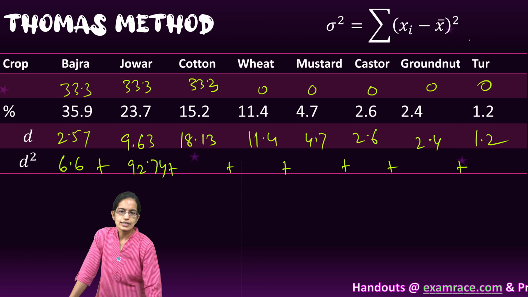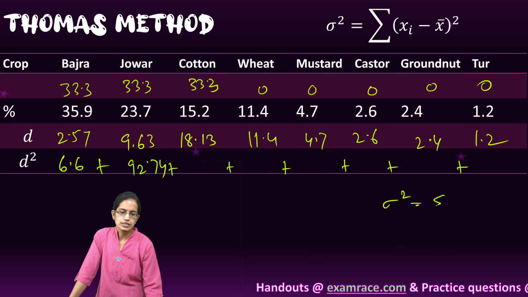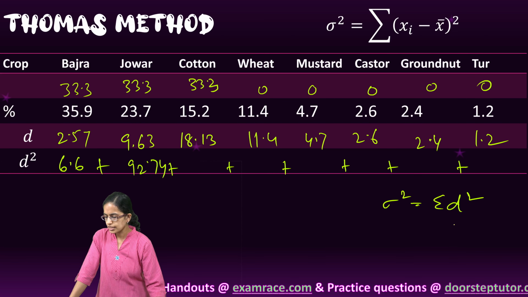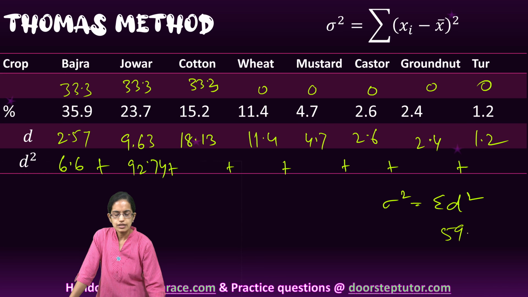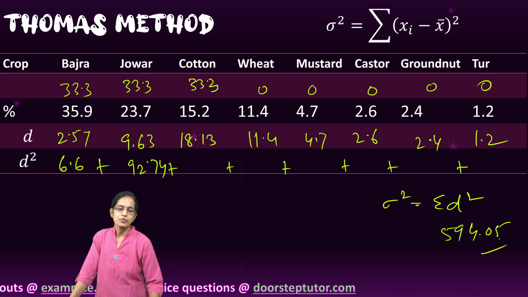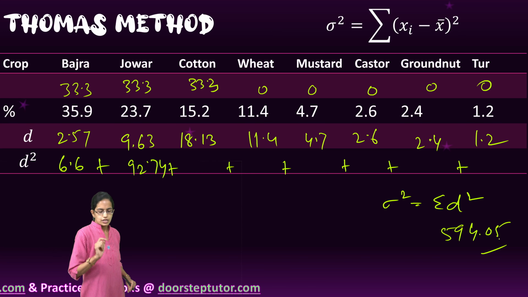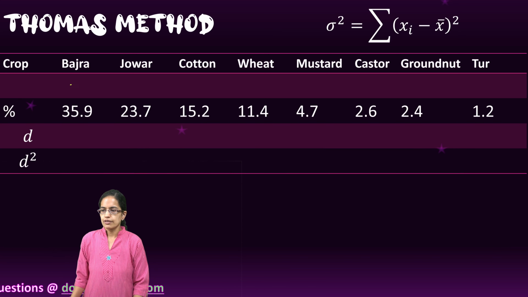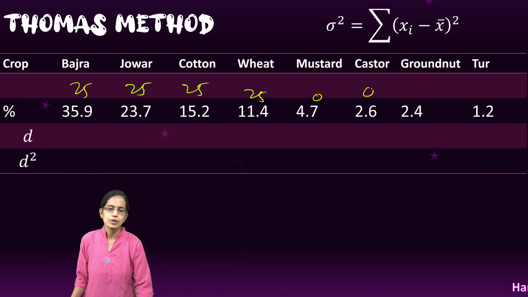Now when I add the differences, my sigma d square, the summation of d square, comes as 594.05. So this is when there were 3 crops. If there were 4 crops, what would I do? I would divide this as 25, 25, 25 and 25 and the remaining as 0.